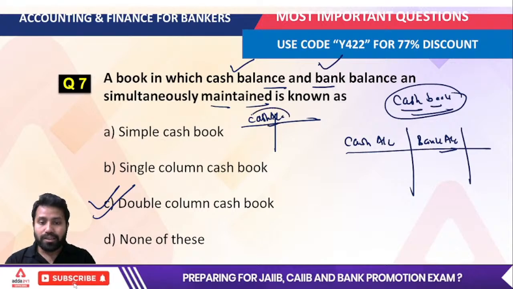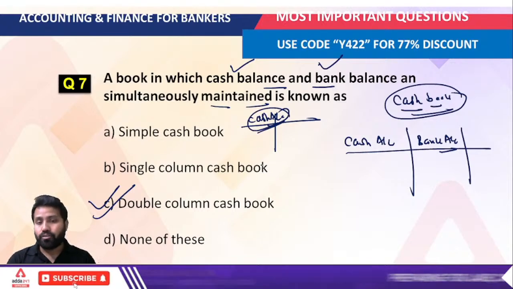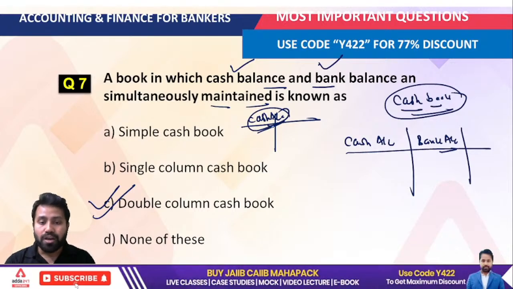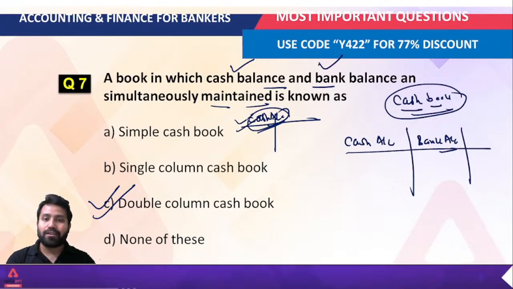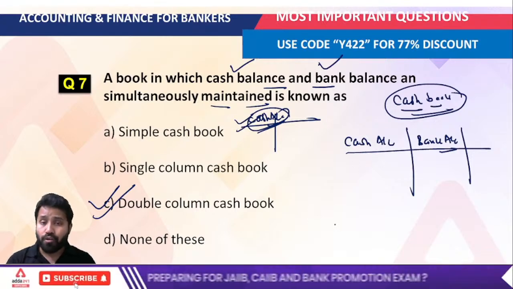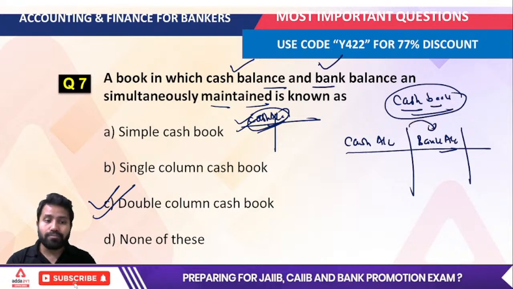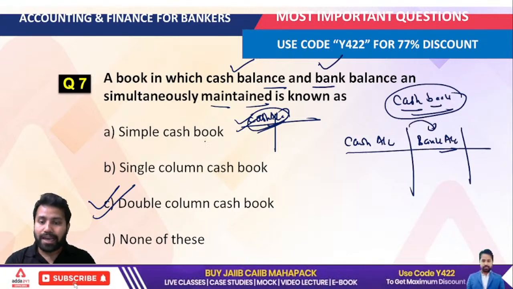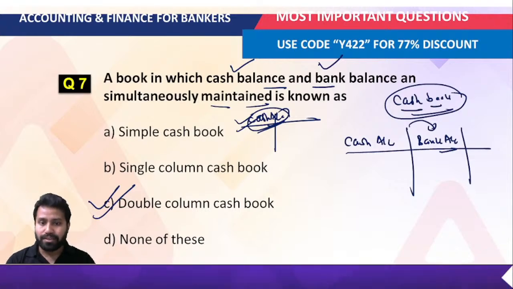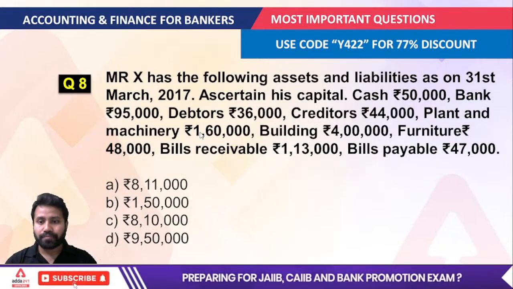When we talk about the double column, you introduce another column for the bank account. So the correct answer for this is the double column cash book. Okay, I'm hoping that everyone is understanding this. Next question.